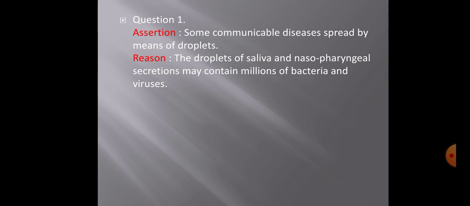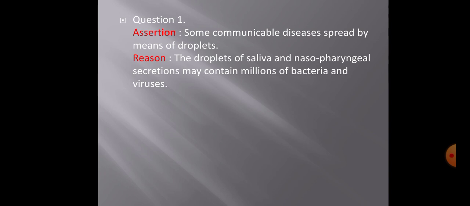Question number 1. Here the assertion statement is: some communicable diseases spread by means of droplets. Children, we have already finished this chapter, Why Do We Fall Ill, right? We have studied about the disease and the means of spread of disease. We have seen communicable and non-communicable disease. So this statement is related with communicable disease. Communicable disease means the one which can spread from one person to the other person, or you can say the disease which can spread from an infected person to a healthy person, right?